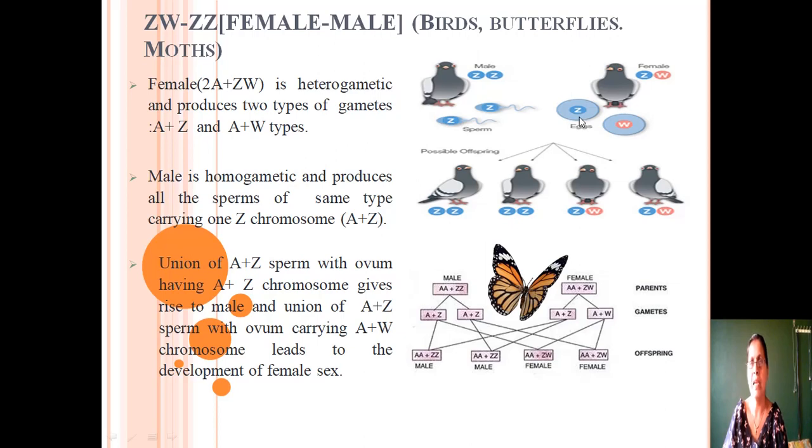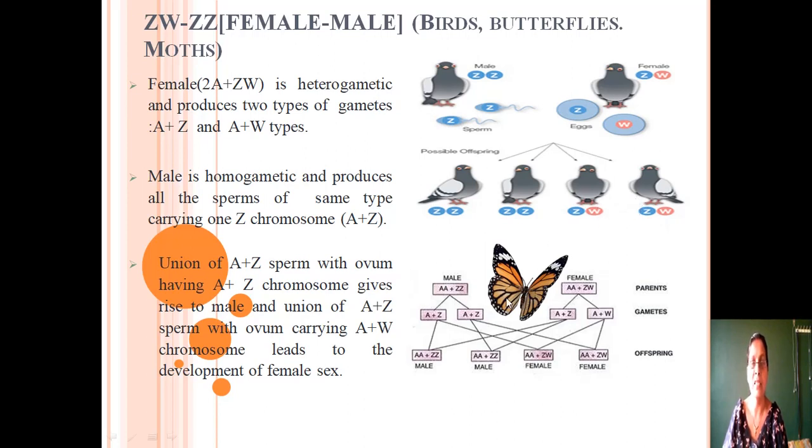When the female gamete containing Z chromosome fuses with the male gamete containing Z chromosome, then these two individuals will be formed. These two individuals are male because they have two sex chromosomes Z and Z. But when the second female gamete fuses with the male gamete, then these two individuals will be formed. These two individuals will become female because they contain one Z chromosome and another W chromosome. In this case, the females are heterogametic. This type of sex determination is also found in case of butterfly.